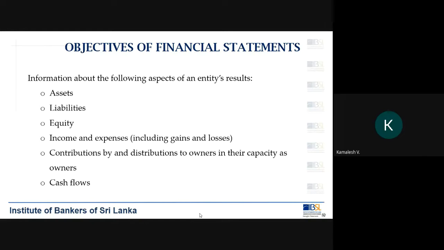So the financial statements expect you to provide that information. What are the transactions that you have with the owners of the company in terms of receiving from them and whatever giving back to them? And most importantly, the cash flows. What are the cash inflows? What are the cash outflows? Very, very important.